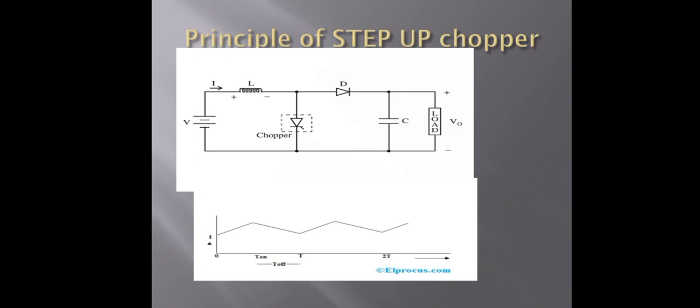The load voltage is higher than the input voltage. That means the input voltage is V and the output voltage is V0. In short, V0 is greater than V. The load voltage is higher than that of the input voltage V.